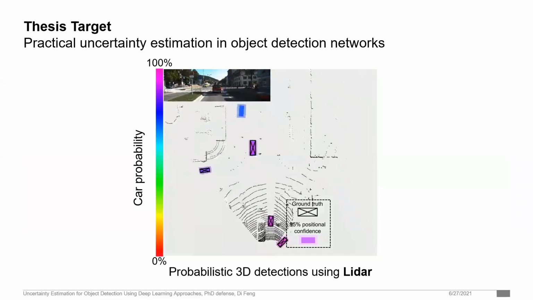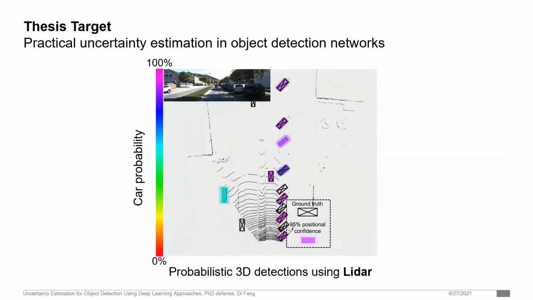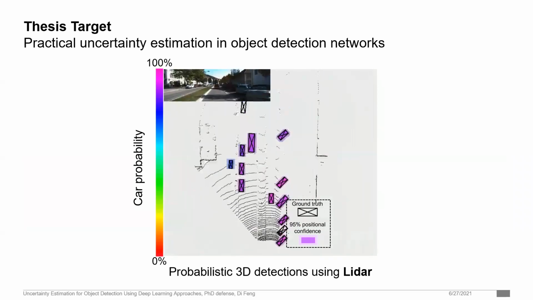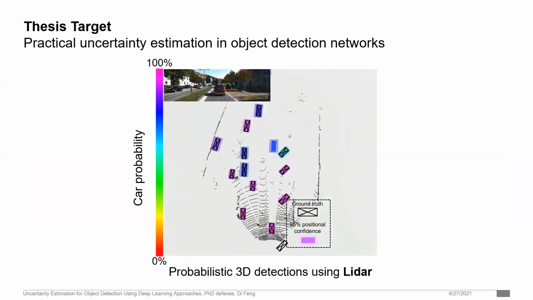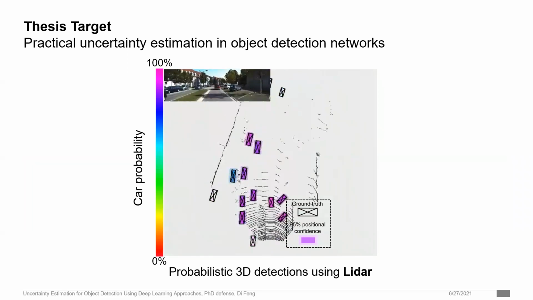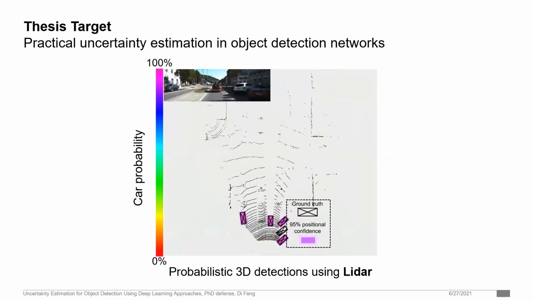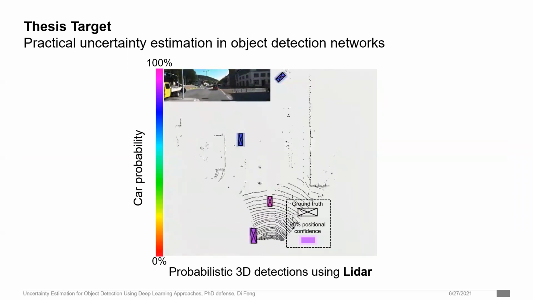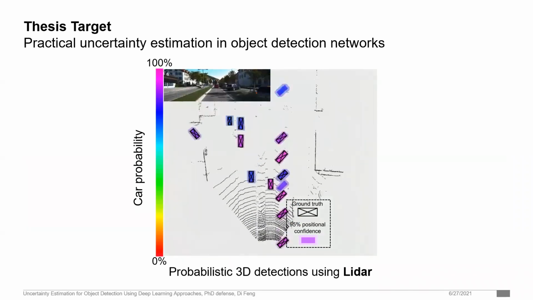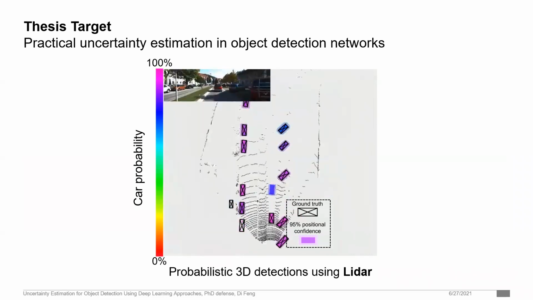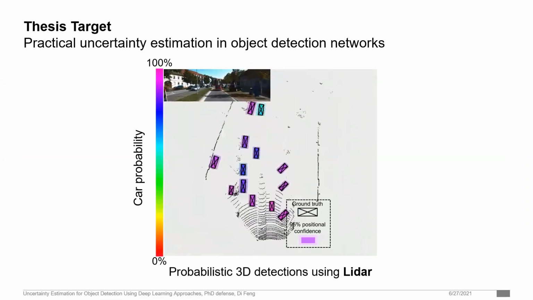In this context, the target of the thesis is to develop practical uncertainty estimation methods using deep learning approaches that are scalable to object detection. Specifically, I focus on 3D object detection using LiDAR sensors and in the context of autonomous driving. This video shows the probabilistic car detection on the LiDAR top-down view from a detector developed from this thesis. Here, cars are recognized with classification scores and their bounding boxes are predicted with confidence levels.